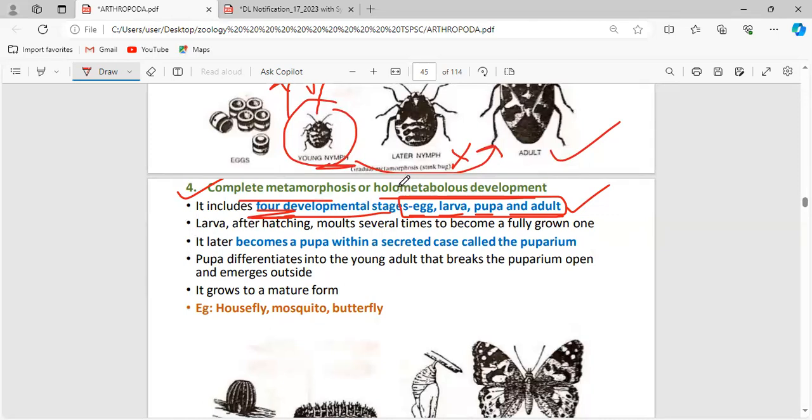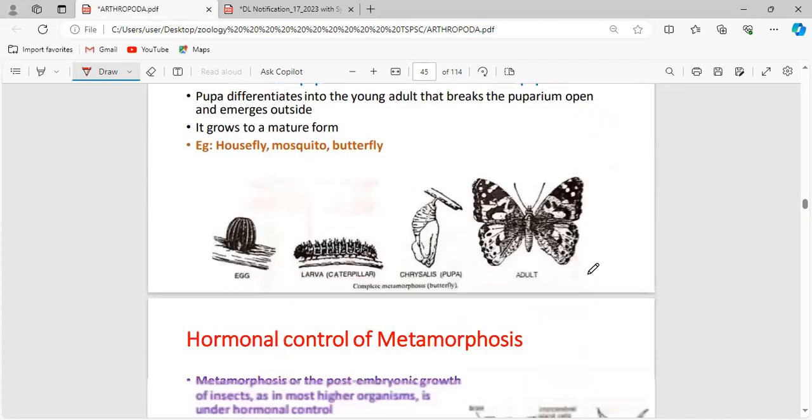The word holo means complete. From the larva to the adult, the animal molts several times, which means body parts are gained or lost and many changes happen through the process of molting, several times, to become fully grown.